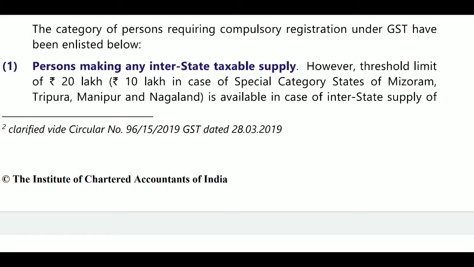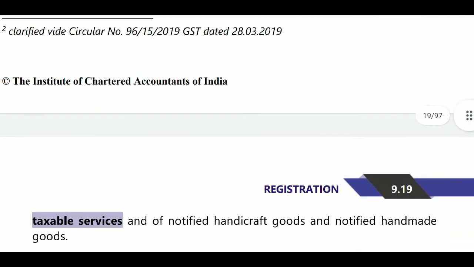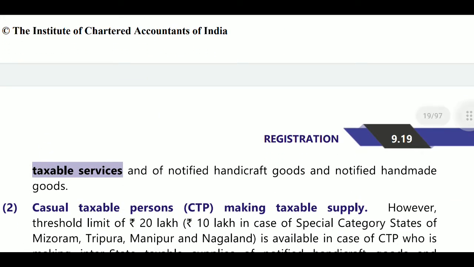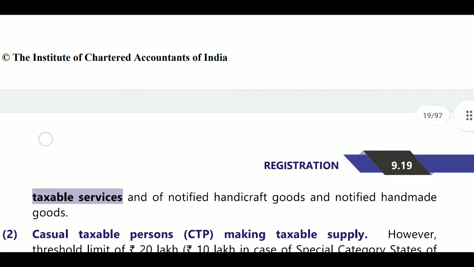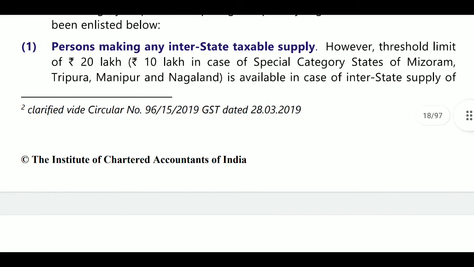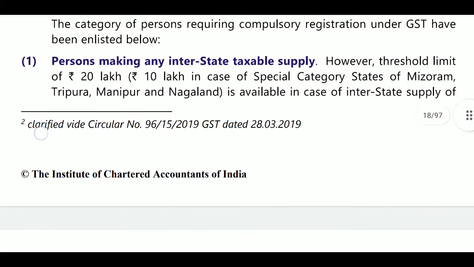But if he is in interstate supply of services, then the turnover limit will be seen. Or even if he is making handmade or handicapped items, then the turnover will be notified. Only for those goods, then he gets the registration.